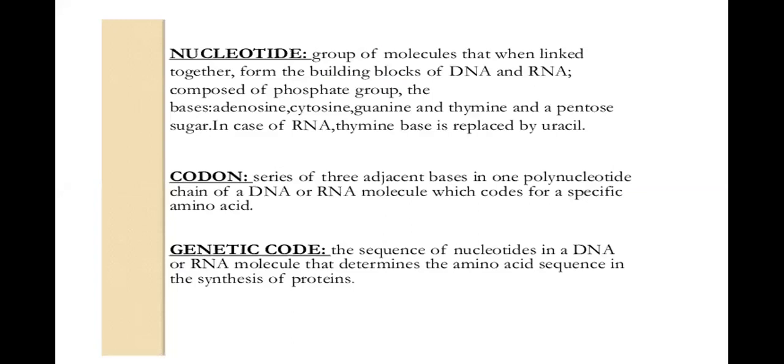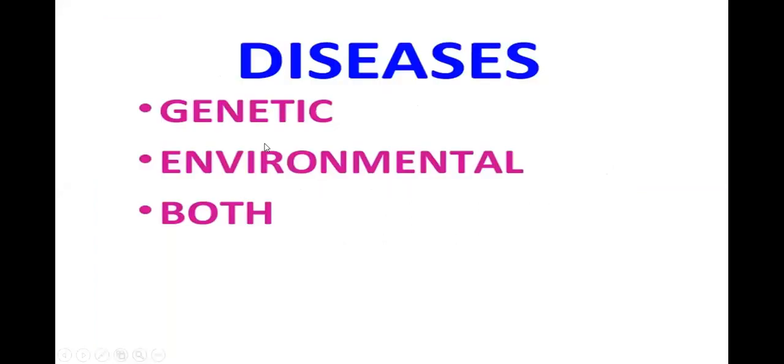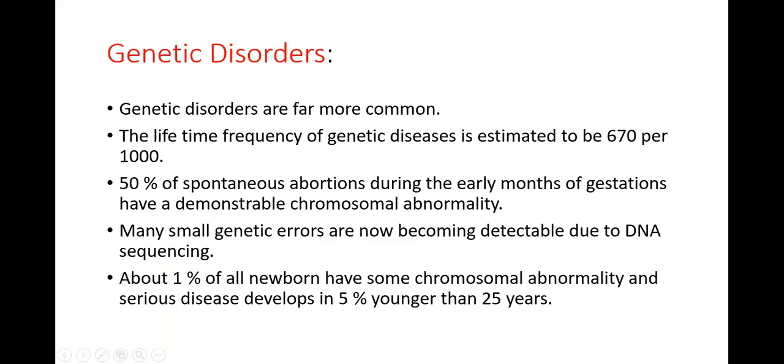Okay. So now we are going to see what diseases we are going to cover in genetic disorders. The diseases can be genetic, environmental, or both. First we are going to see what genetic disorders are. Genetic disorders are far more common than what we think.